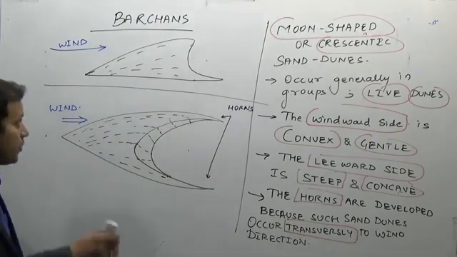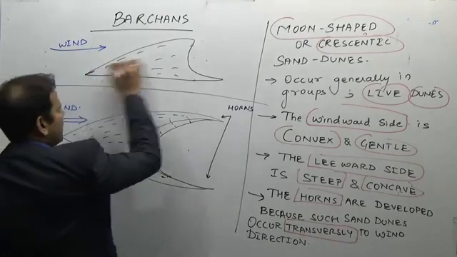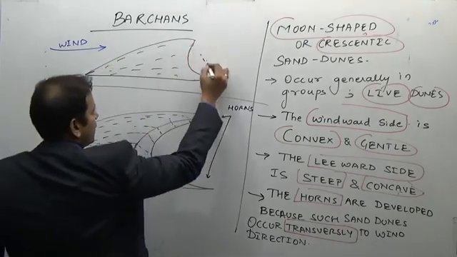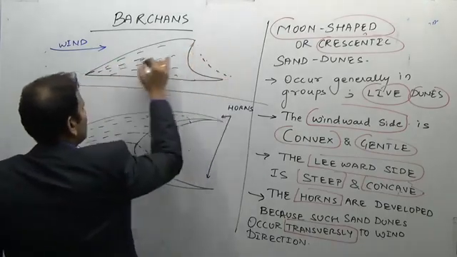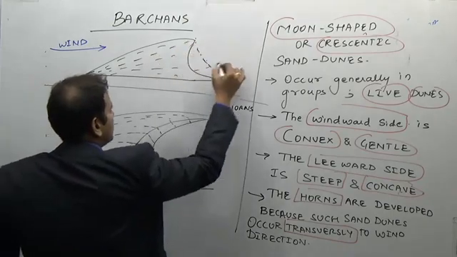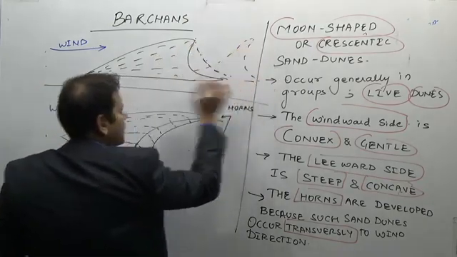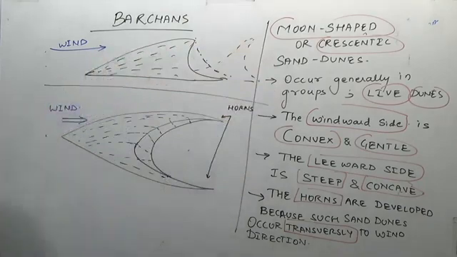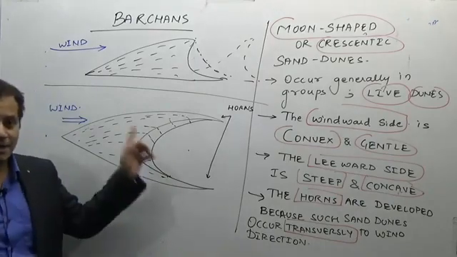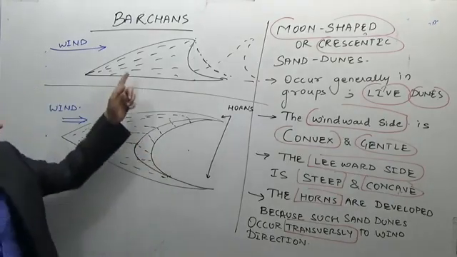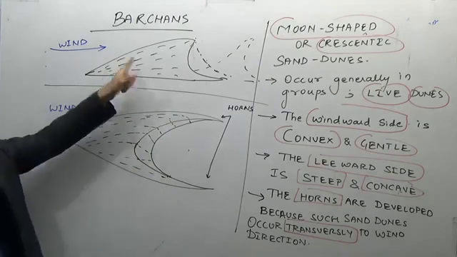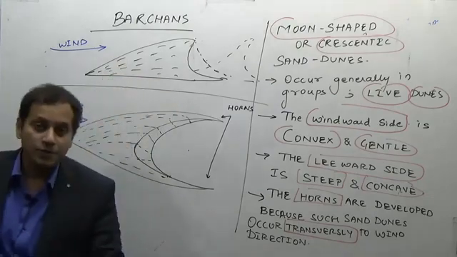How do they progress? If the wind comes, then this will fall down. So the barchan will keep on shifting upwards. So this is how they will keep on progressing. So these are the dunes that occur transversely. These are the keywords. In fact, by the diagram itself, you will be able to understand which side is convex and which is concave.